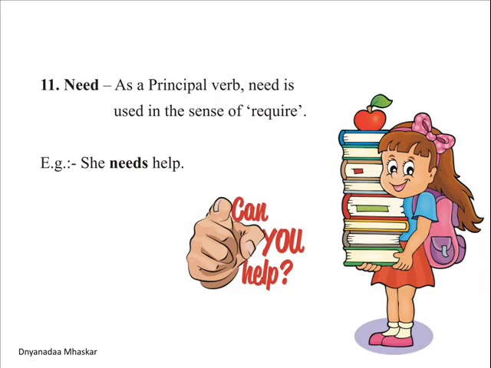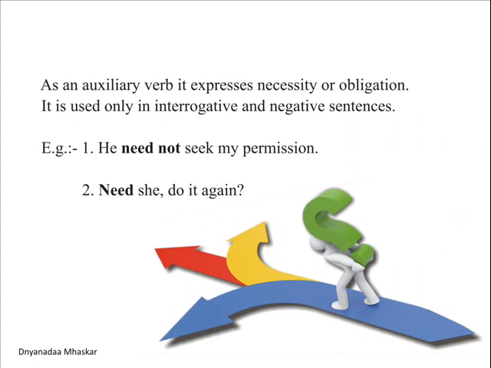Now let us see the next modal, need. Need as a principal verb. Need is used in the sense of require. Example, she needs help. As an auxiliary verb, need expresses necessity or obligation. It is used only in interrogative and negative sentences. Example, he need not seek my permission. Need she do it again?